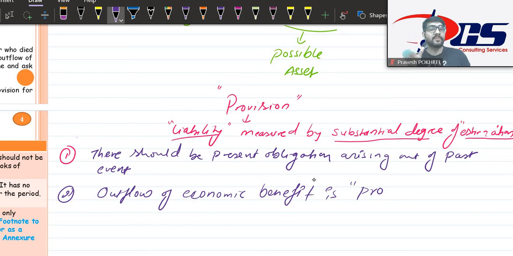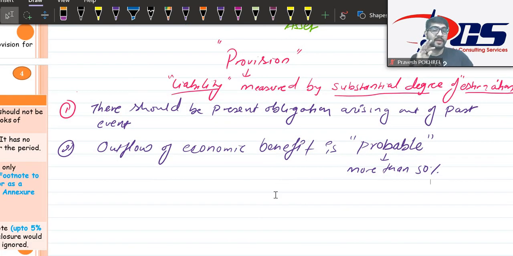Possible means up to 50%, and now I am using the word probable. This is higher possibility. It is more than 50% chance. It is not yet certain, but there is higher chance that there is outflow of economic resource going to happen.